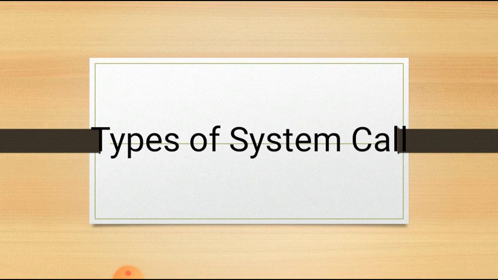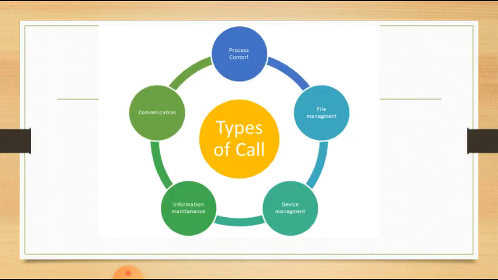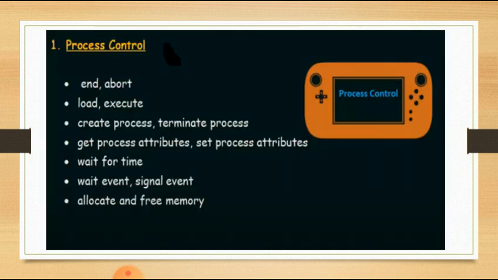There are 5 types of system call. One is process control, second is file management, or you can say file manipulation, third is device management, or you may call it device manipulation, fourth is information maintenance, and the last one, fifth, is communication. We'll see them one by one.